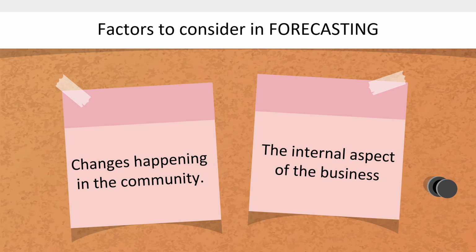And lastly, the internal aspect of the business. Another factor that affects forecasting revenues is the business itself. Plant capacity often plays a very important role in forecasting.